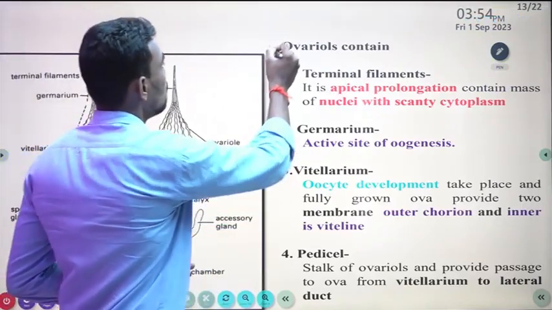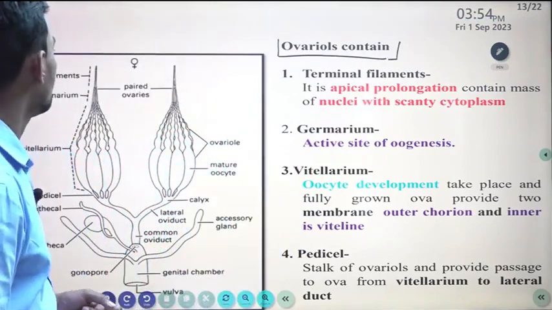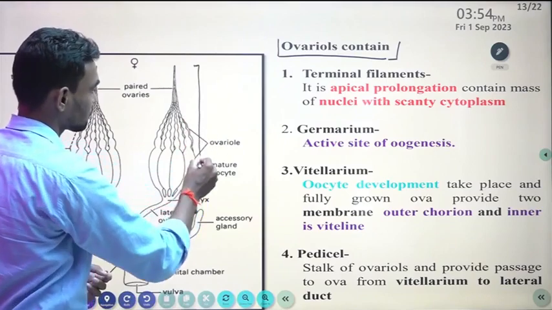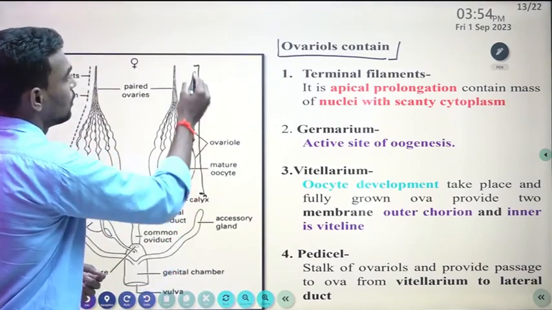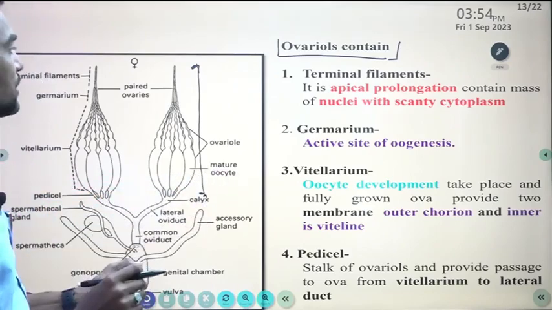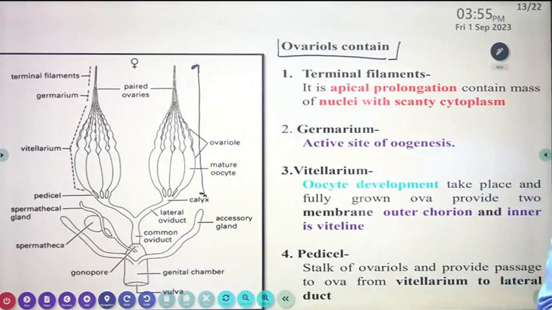Now how is the ovariole divided? Ovarioles means only this part. So terminal filaments: it is an apical prolongation, containing a mass of nuclei with scanty cytoplasm.